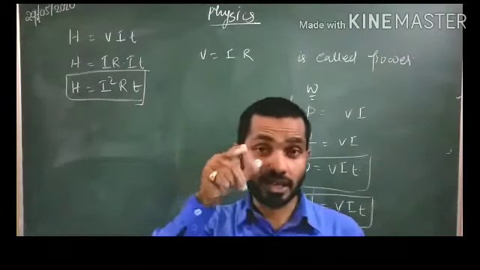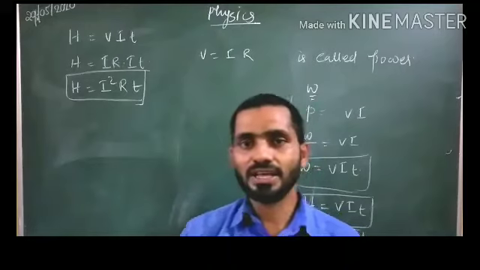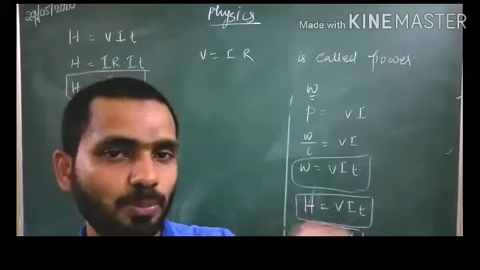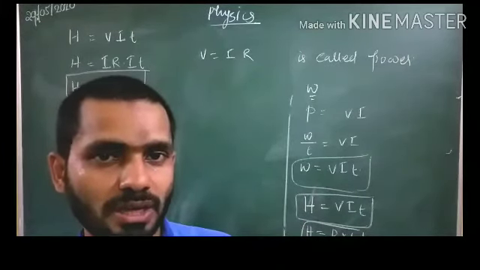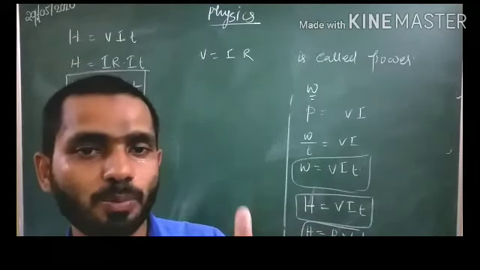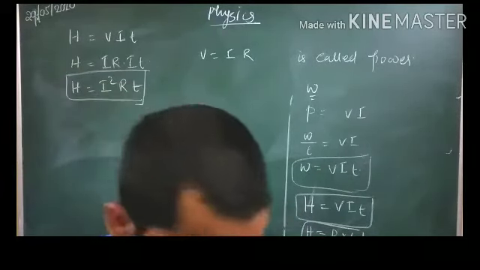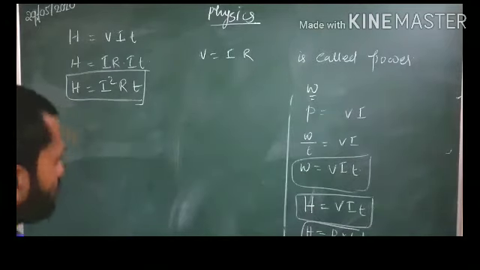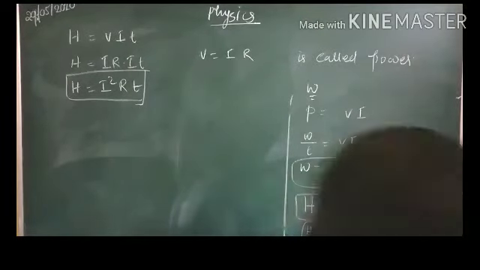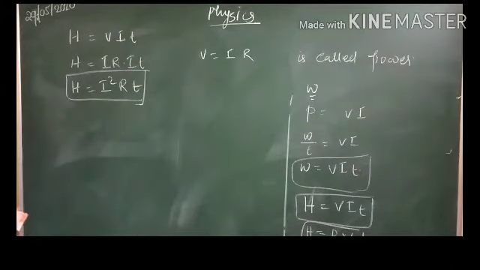If they ask you to state Joule's law of heating, you have to write the statement like this: the heat produced in a device is directly proportional to the square of the current, directly proportional to the resistance, and directly proportional to the time. These three things you have to write. So that law we can note down, Joule's law of heating. This whole derivation you have to note down, students, and after that this equation, and then we will make a note for this Joule's law.